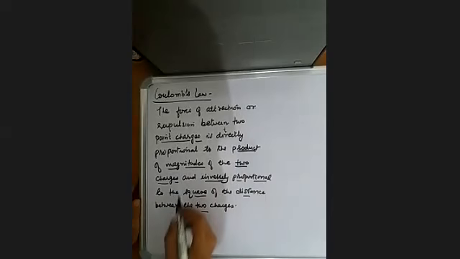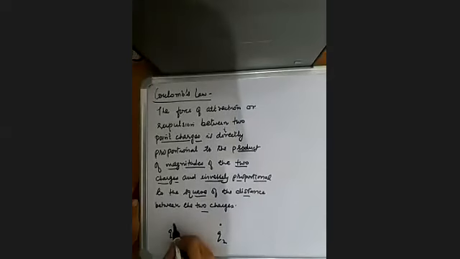Now, suppose we have a charge Q1 and there is a charge Q2, and these are point charges. What is a point charge? A point charge is a charge whose size is much smaller than the distance separating the two charges.